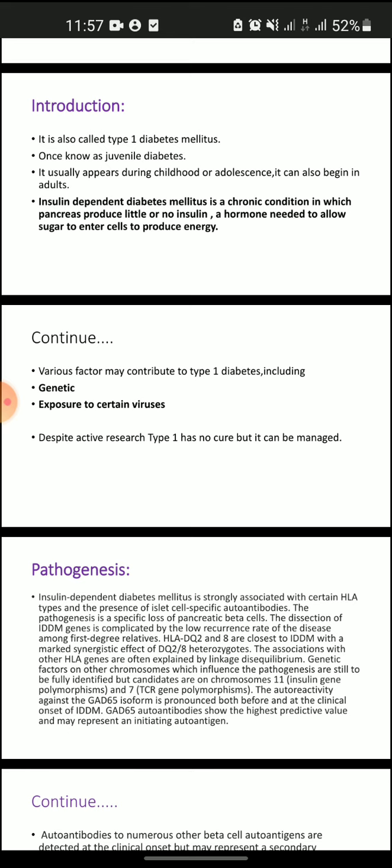So, insulin dependent diabetes mellitus is a chronic condition in which the pancreas produces little or no insulin, a hormone needed to allow sugar to enter cells to produce energy. Various factors may contribute to type 1 diabetes mellitus, and they are genetics and exposure to certain viruses. Despite active research, type 1 has no cure, but it can be managed.